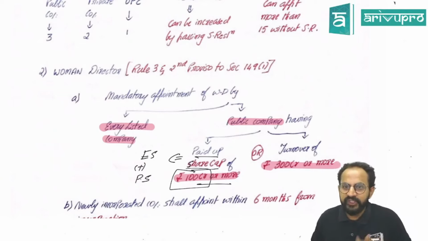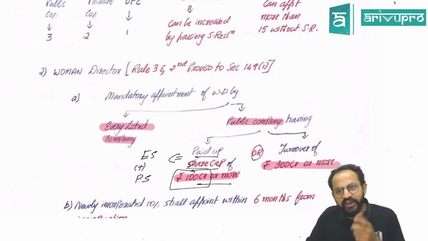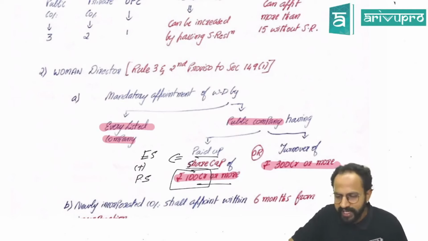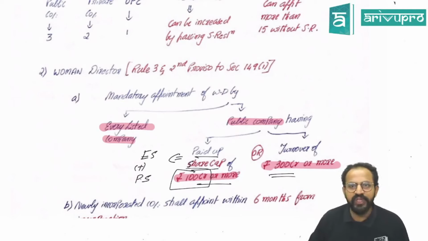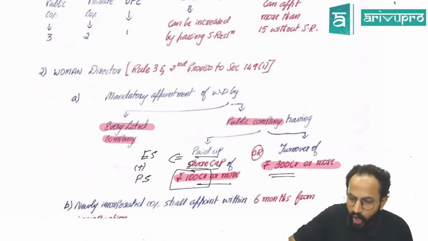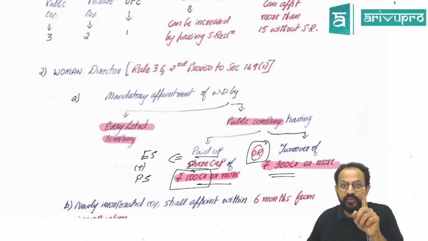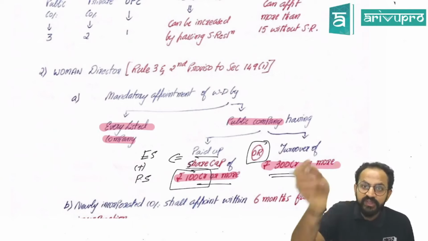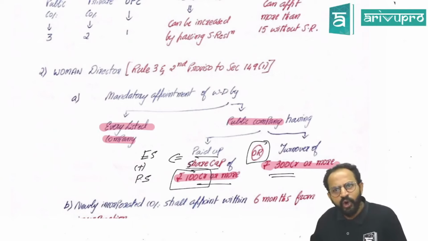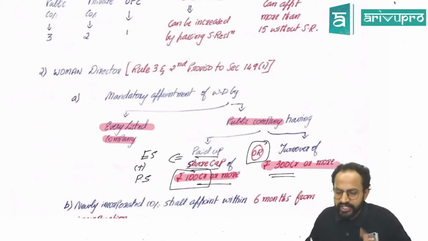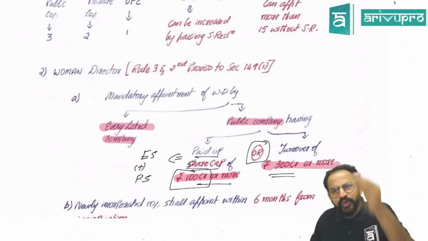Okay, sir. The next one, turnover of 300 crore or more. So again, the 300 is inclusive here. The next one, 'or' is used. So any one condition needs to be satisfied, again a question which can be hidden. In the exam, guys, this condition 'or' and 'and' is very important.